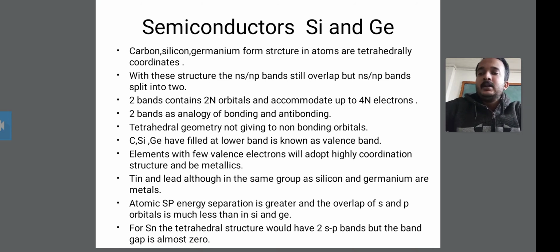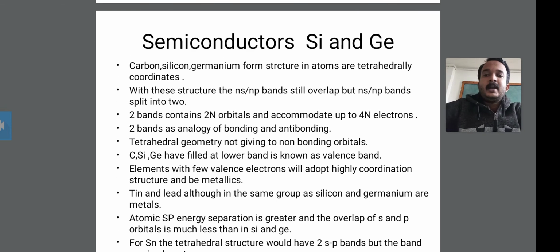These two bands, the ns and np bands, contain 2N orbitals, and they accommodate up to 4N electrons. This means the ns and np bands together accommodate up to 4N electrons in the semiconductors silicon and germanium.